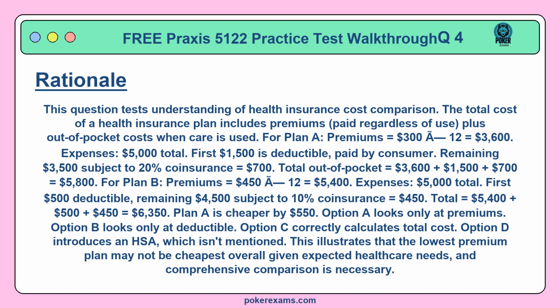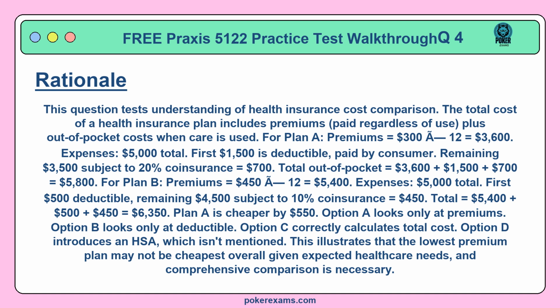Remaining $3,500 subject to 20% coinsurance, equals $700. Total out-of-pocket equals $3,600 plus $1,500 plus $700 equals $5,800. For Plan B, premiums equal $450 × 12 equals $5,400. Expenses, $5,000 total. First $500 deductible, remaining $4,500 subject to 10% coinsurance, equals $450. Total equals $5,400 plus $500 plus $450, equals $6,350. Plan A is cheaper by $550.